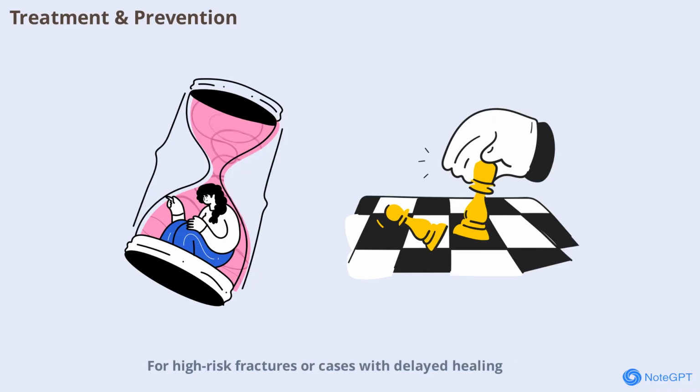For high-risk fractures or cases with delayed healing, advanced therapies such as bisphosphonates or anabolic agents like teriparatide may be considered, though more research is needed. Prevention focuses on education, gradual increases in training, proper equipment, and screening for risk factors like the female athlete triad. By understanding and addressing both intrinsic and extrinsic risks, athletes and clinicians can work together to reduce the incidence and impact of stress fractures.